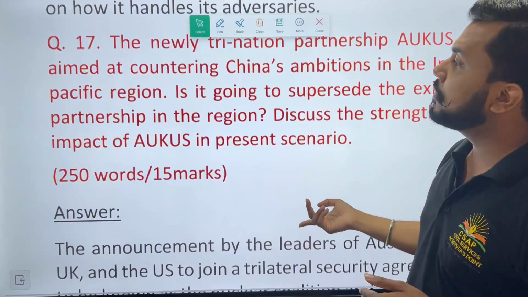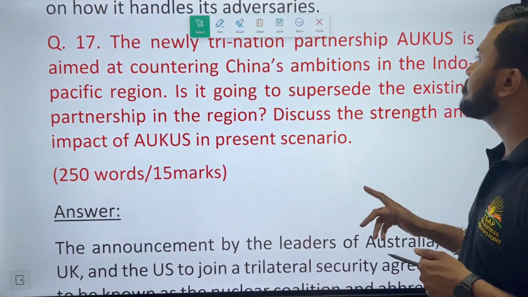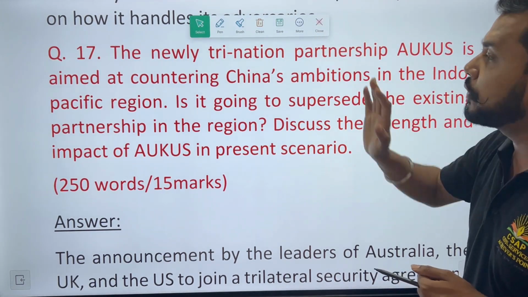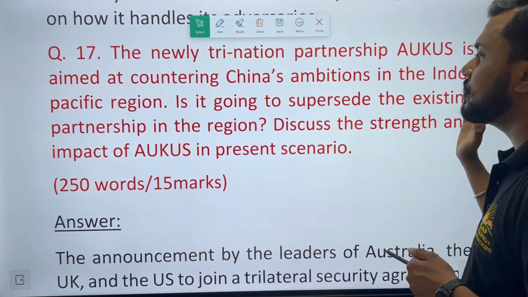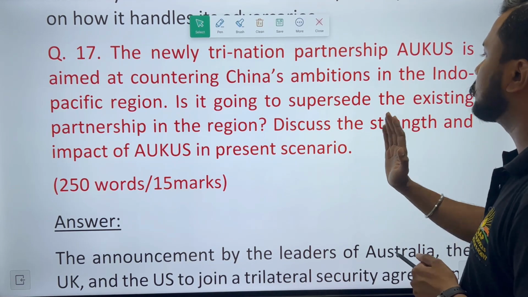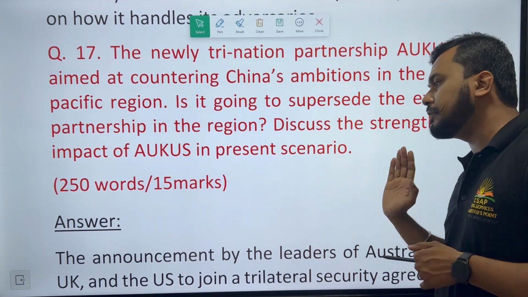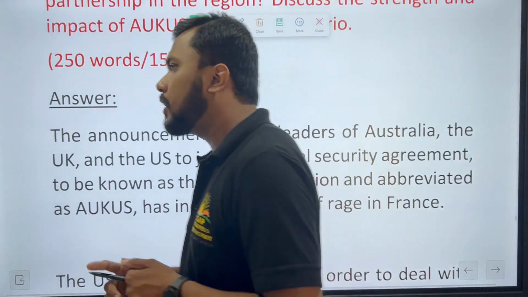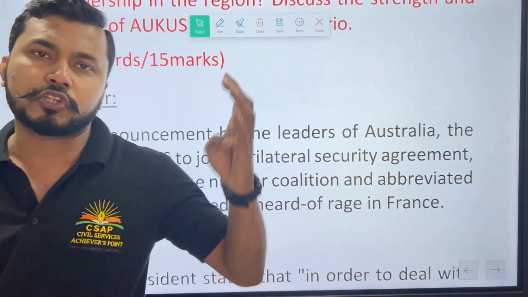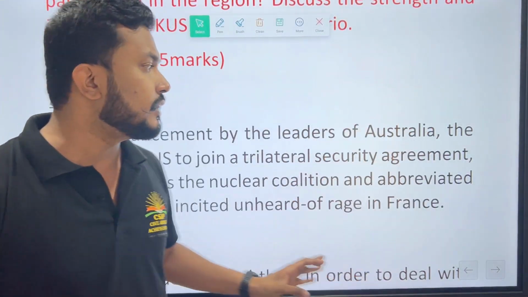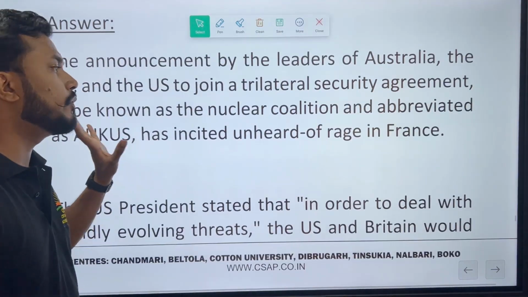Then we can see the next question. The newly trinational partnership AUKUS, which I mentioned just before, aimed at countering China's ambition in the Indo-Pacific region. It is going to supersede the existing partnership in the region. Discuss the strength and impact of AUKUS in the present scenario. When I say AUKUS, who is included in it? Australia, UK and US. So these are the 3 countries which are directly going with this AUKUS.